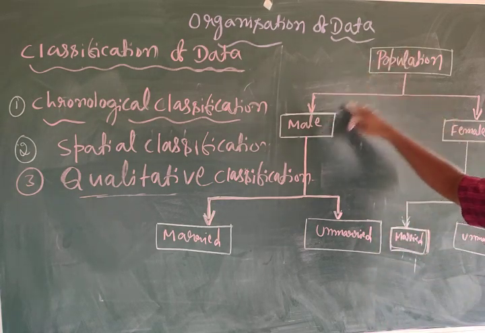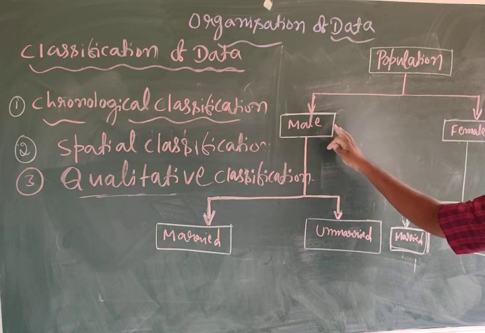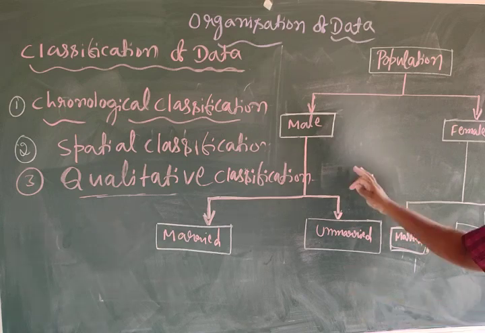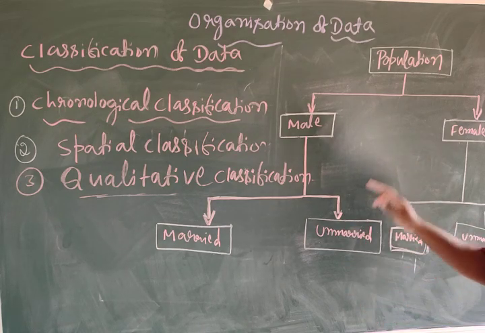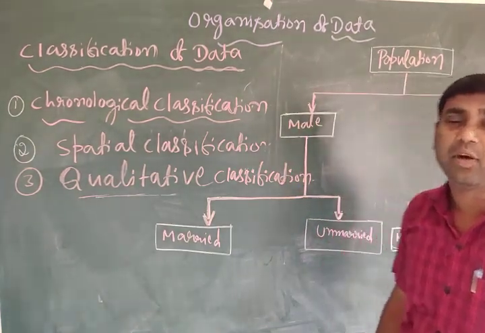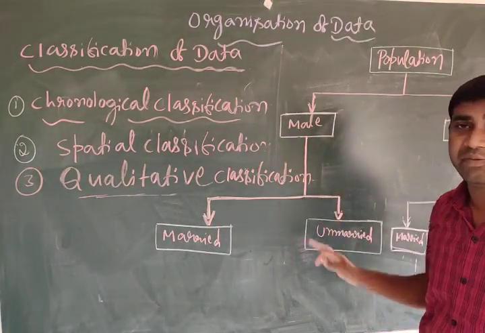Population means male or female, and marital status means married or unmarried. This type of classification is called qualitative classification.